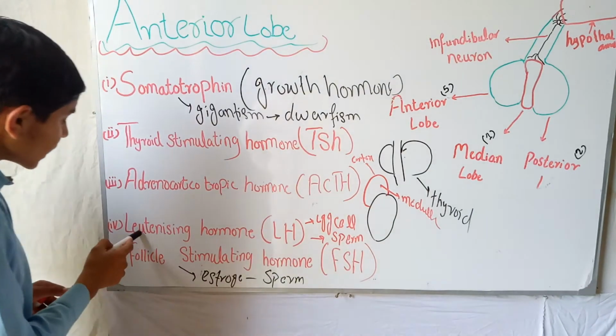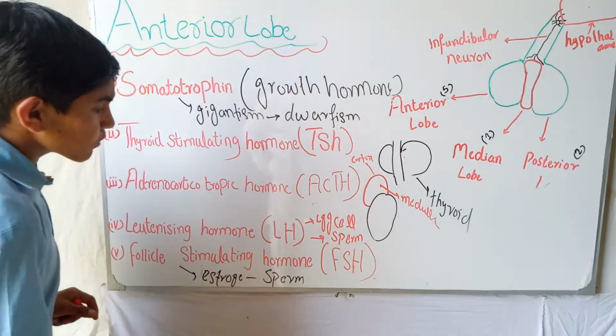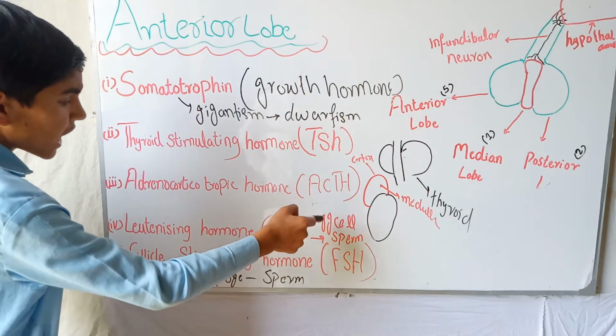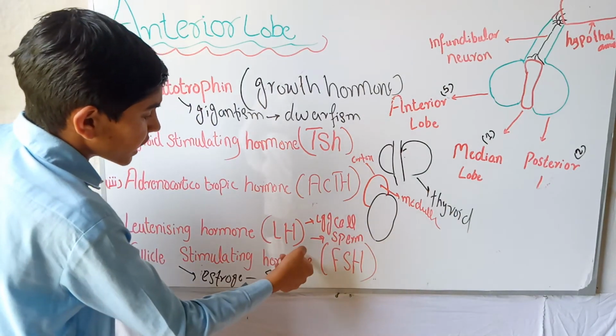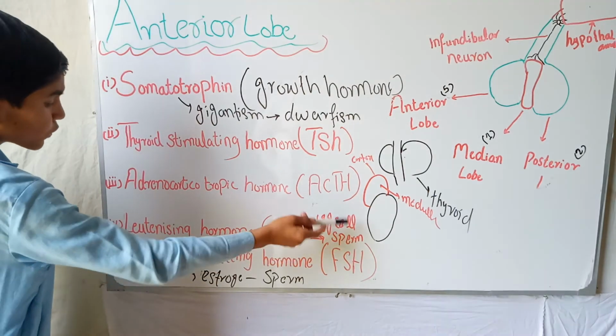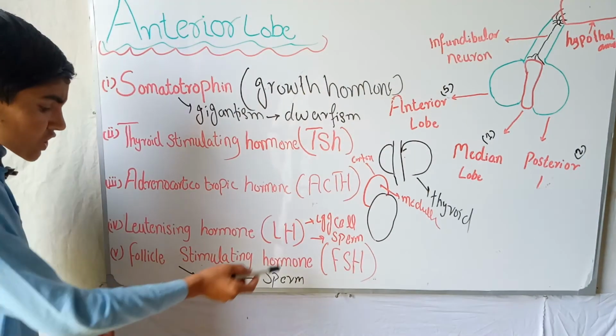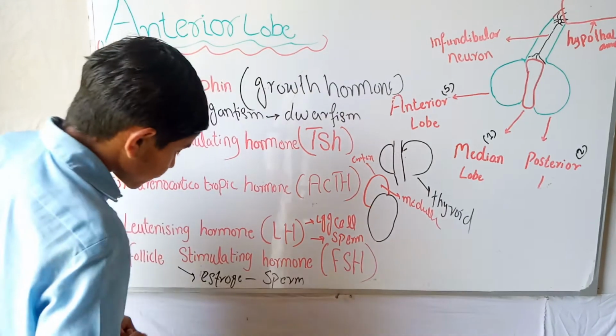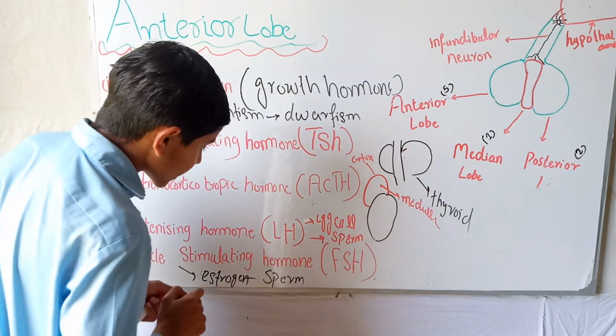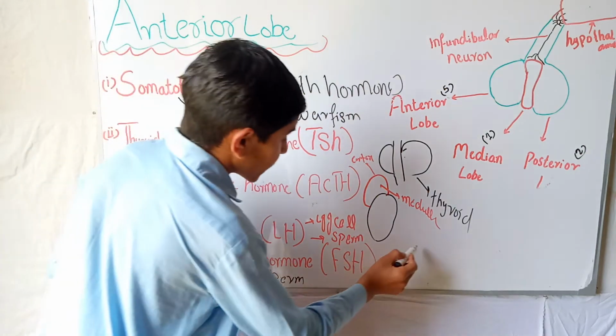Okay, the fourth one is the luteinizing hormone. It acts on the ovary to produce egg cell and acts on the testes to produce sperm. The fifth one acts on the egg cell to produce estrogen and acts on the testes to produce sperm.